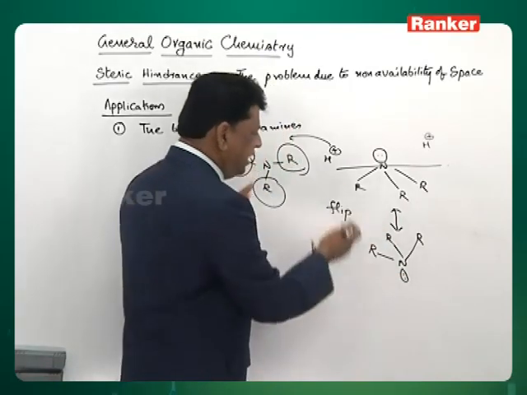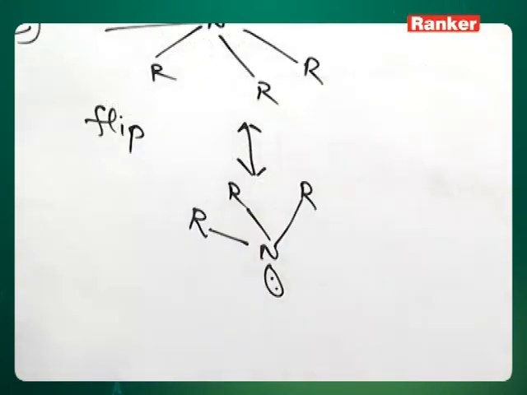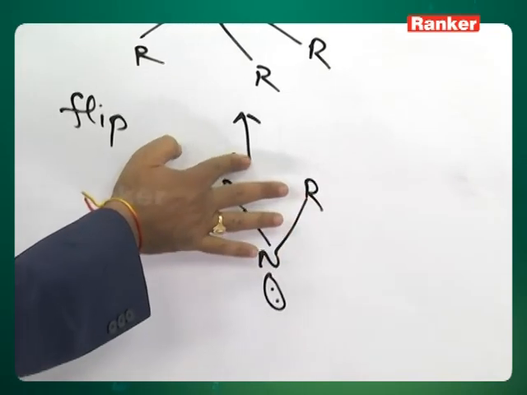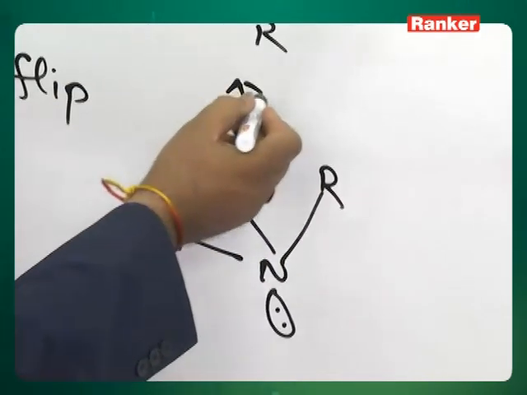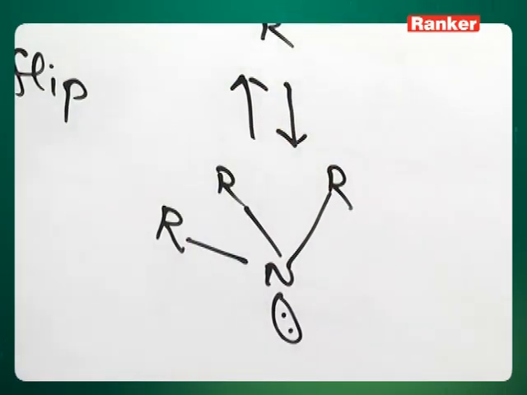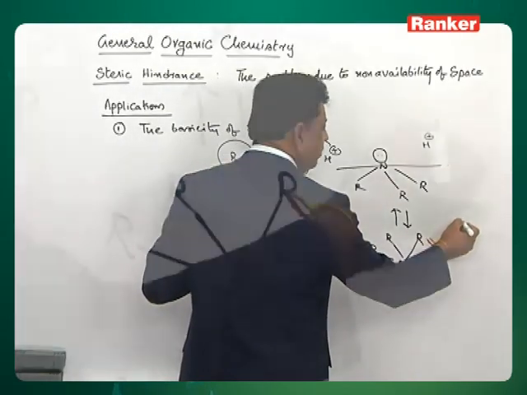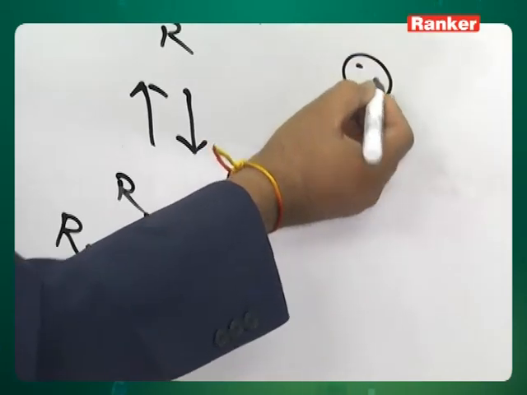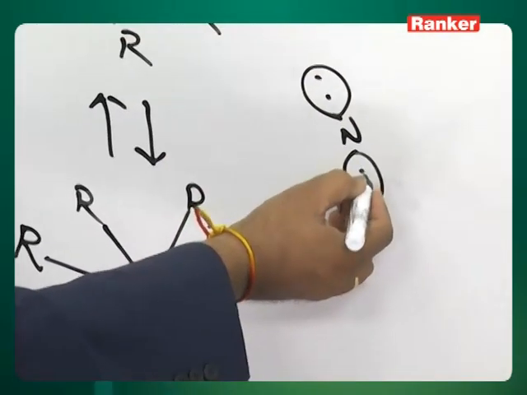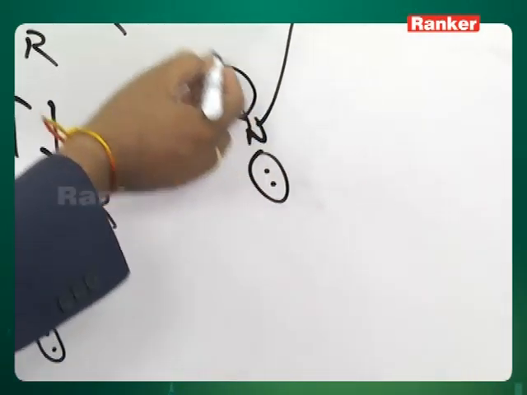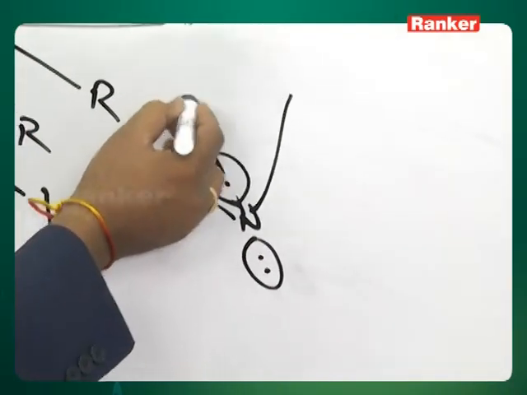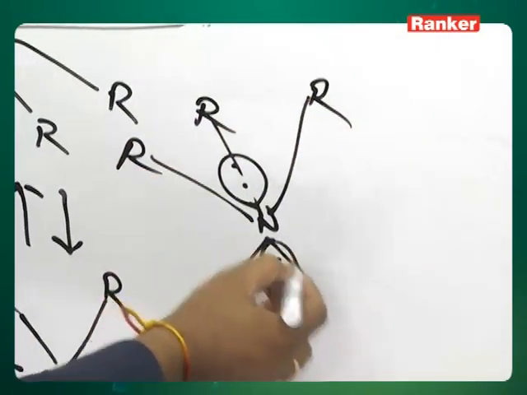Now, if it is taking place fast, however, it is not resonance. So, better you say a fast exchange is taking place, and if it is really fast, the lone pair sometimes looks that side, sometimes this side, and the alkyl groups sometimes look this side, sometimes that side.